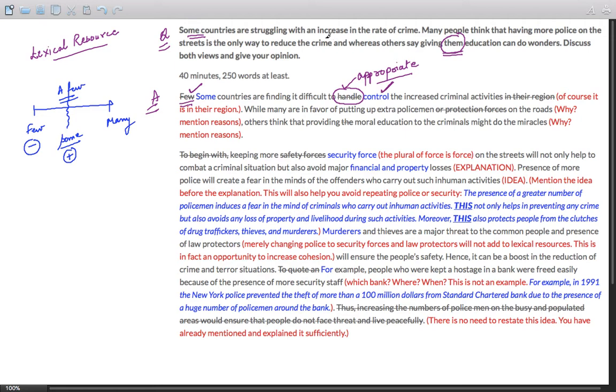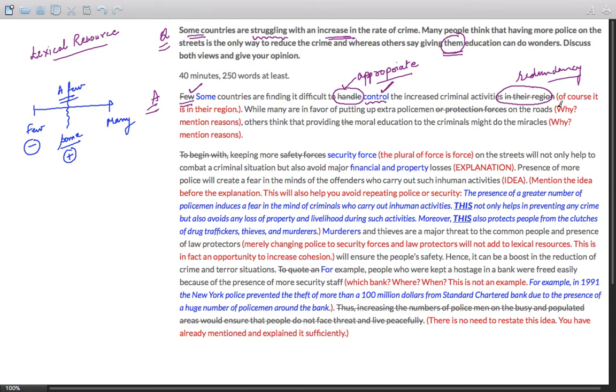It is not mentioned in the question statement anywhere. The question is about struggling, and if you use the word control, that contributes to lexical resource. "Control the increased criminal activity in their region." Now, this is a mistake. When you repeat some things which are redundant, this is redundancy. Redundancy means that you are using words that are not conveying any meaning. So that reduces your lexical resource score.